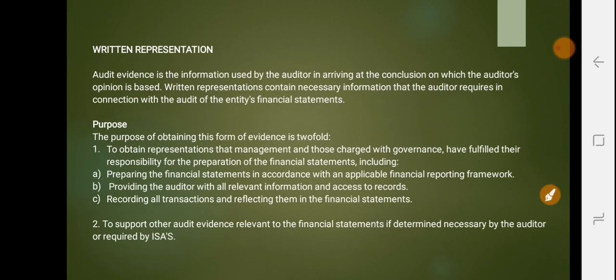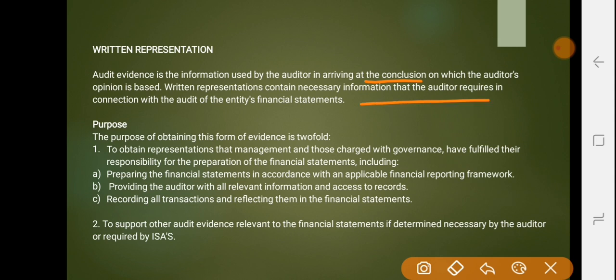We'll move on to the next concept, that is written representation. Written representation is another concept in the 5th chapter. Audit evidence is the information used by the auditor in arriving at the conclusions on which the auditor's opinion is based. Written representations contain the necessary information that the auditor requires in connection with the audit of the entity's financial statements.